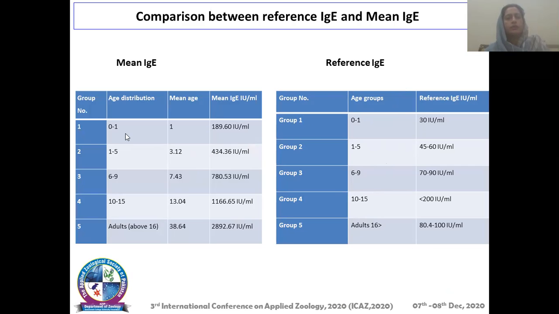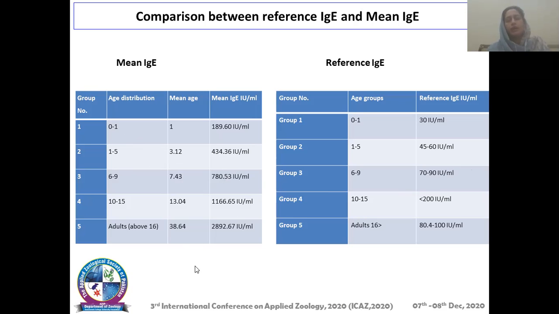From 0 to 1 year, the reference range is 30 international units, but in our collected samples, the immunoglobulin level was 189, which was much higher than the recommended reference range. Similarly, in the age group 1 to 5 years, it was 434, above the reference range.